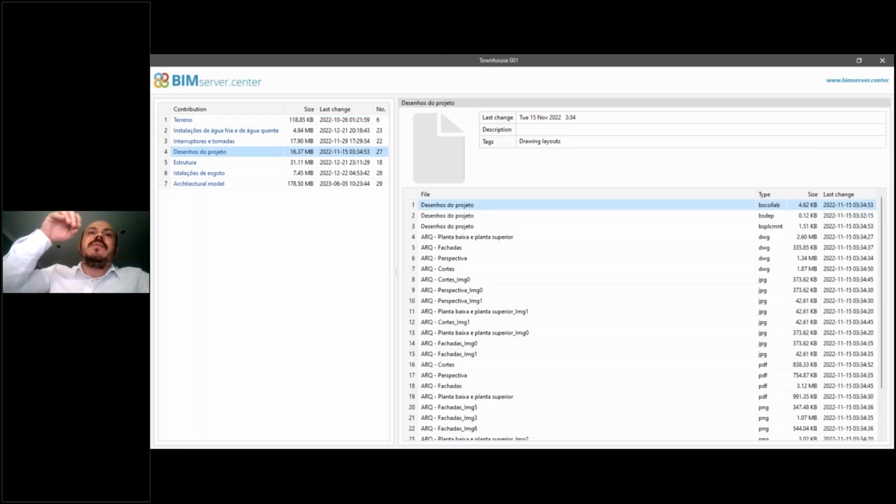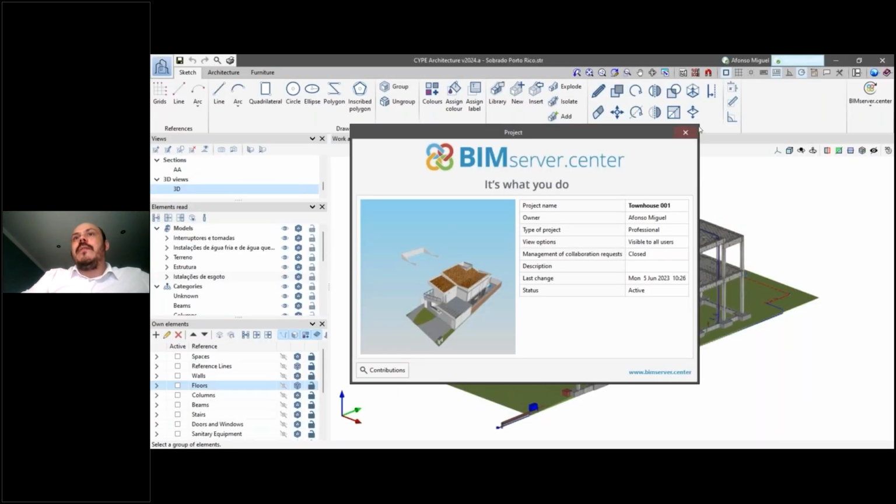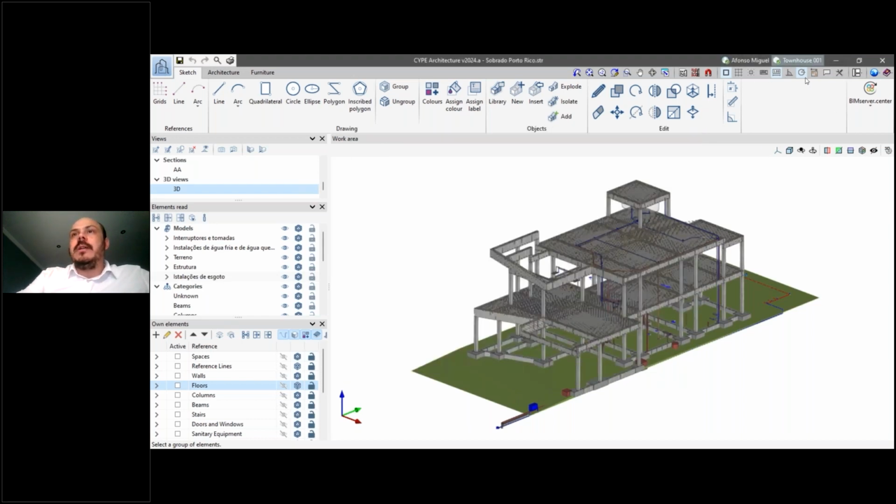Okay, but this is from a perspective from inside of the software. When you are already working with the software, you don't have to start a new project to see this information. You just have to use this option to consult the status of your contributions by clicking on the name of this project here in this corner of the main window.